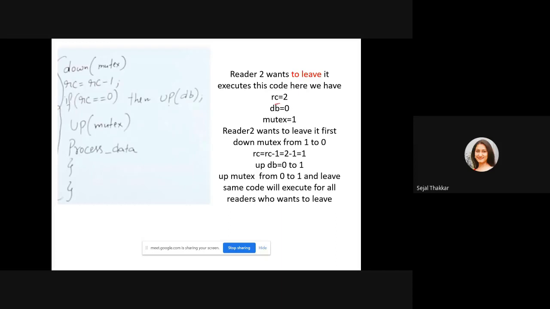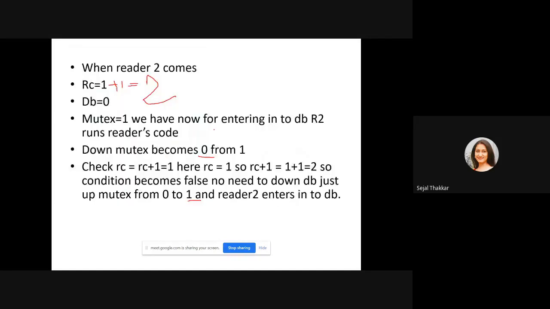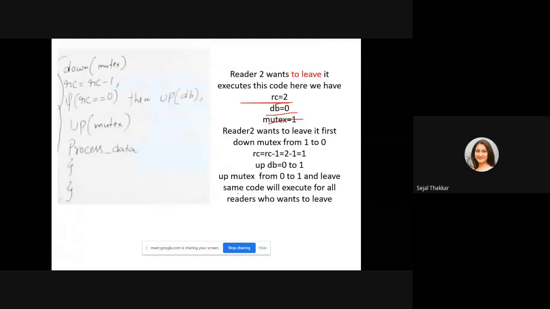Now RC is equal to 2 from the previous, DB is equal to 0 and mutex is equal to 1. This I have taken from here. RC is equal to 2, DB is equal to 0 and mutex we have upped, so mutex is equal to 1. Now reader 2 wants to leave the critical section, so it has to first down the mutex. Now we have mutex value 1, which is going to decrease and become 0.